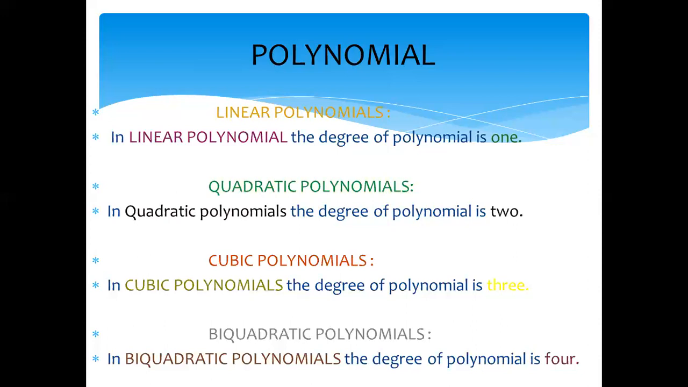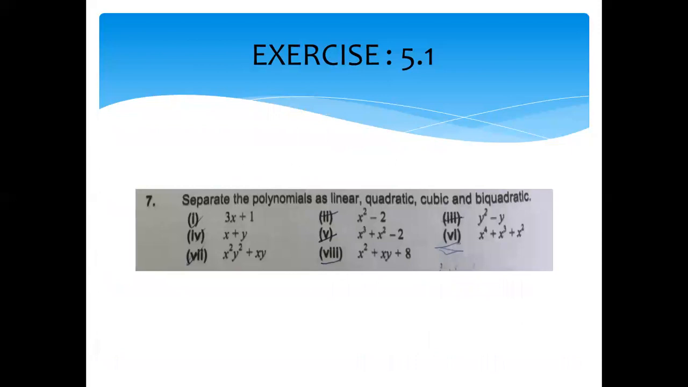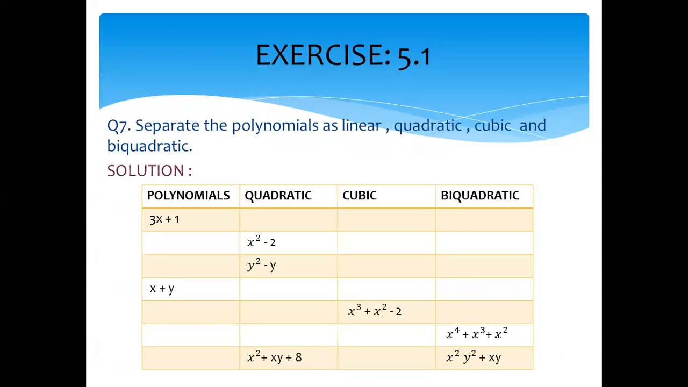Yes, the last question. Separate the polynomials as linear, quadratic, cubic, and biquadratic. 8 parts are given to you, and we choose which type of polynomial each is. The first one, 3x plus 1. This is linear because the power is 1. The second is quadratic because the highest power is 2. Third is also quadratic because the highest degree is 2.